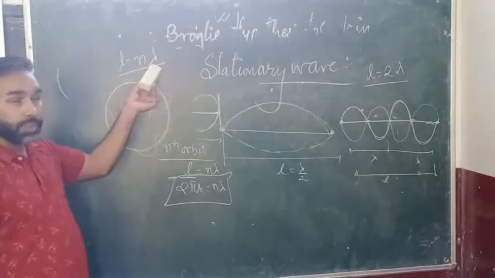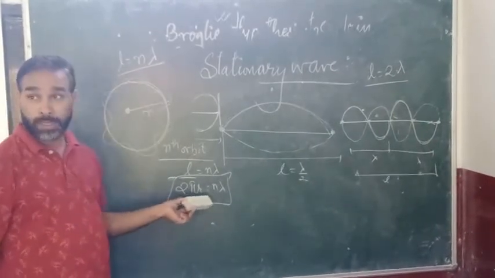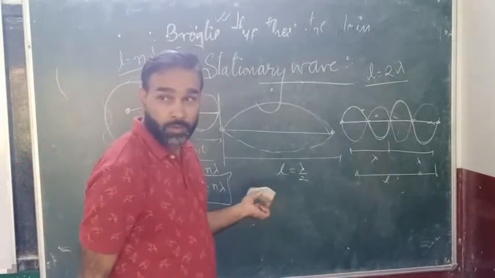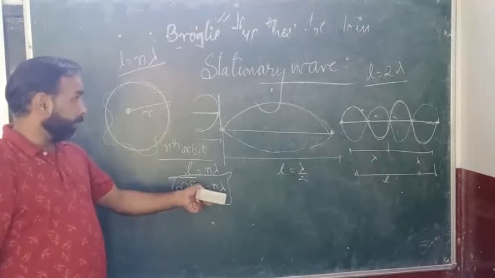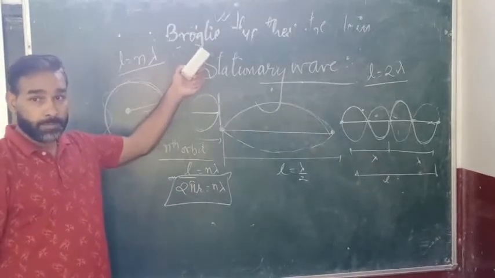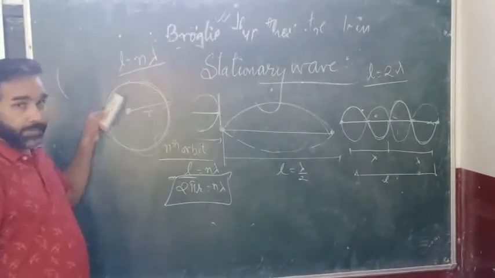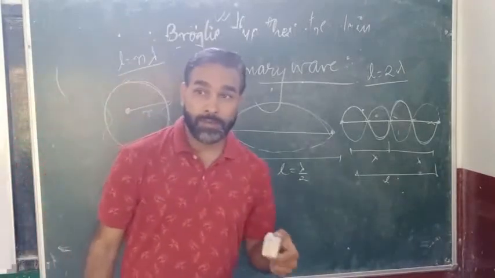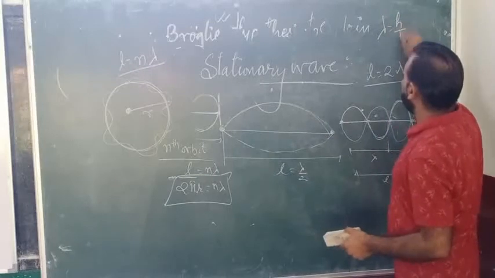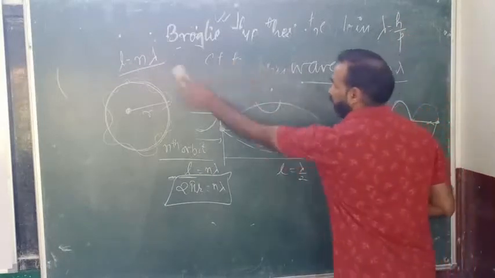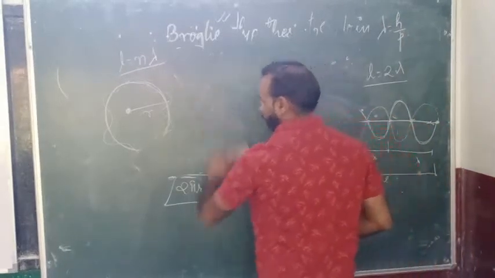Right? Using this only we have used. Now what will happen? Just see, 2 pi R, now lambda according to de Broglie hypothesis, any matter wave which is generated will have a wavelength lambda equal to h upon p. Right? So just see over here.